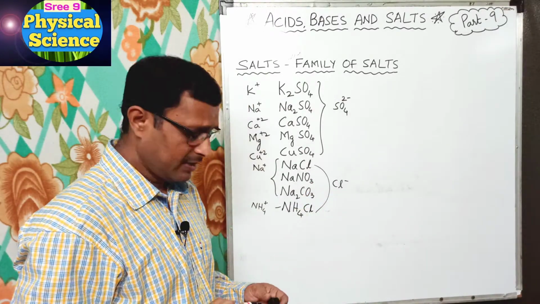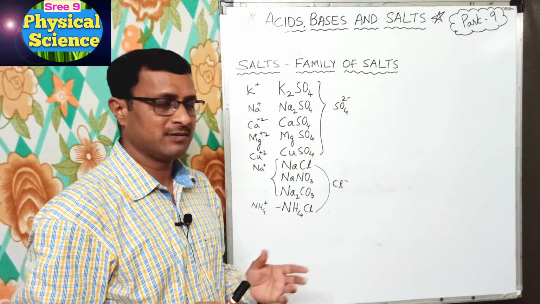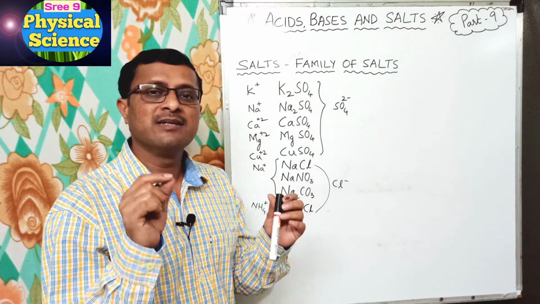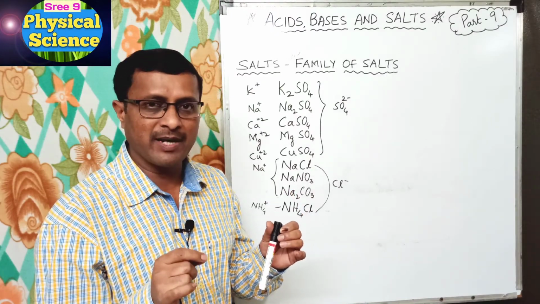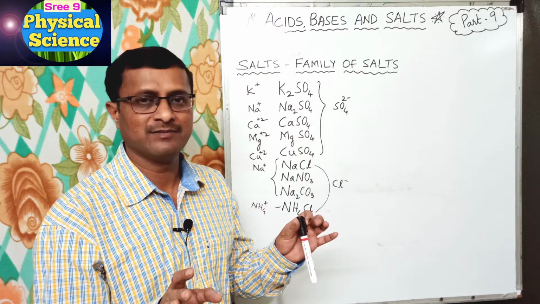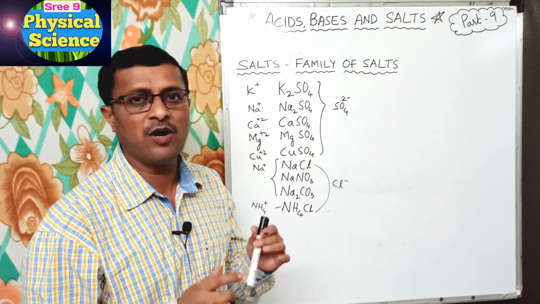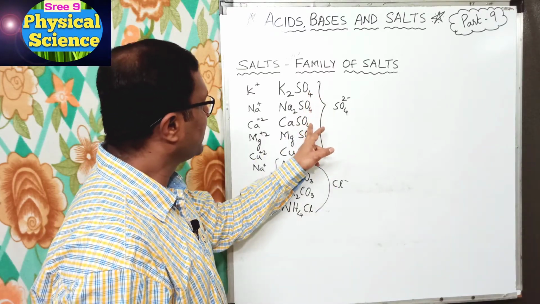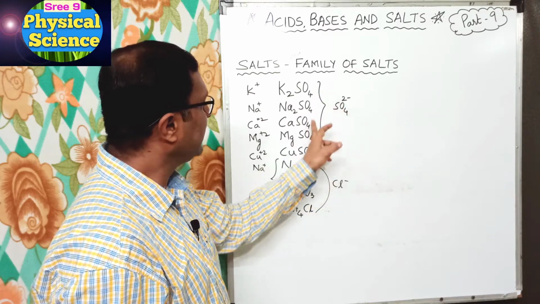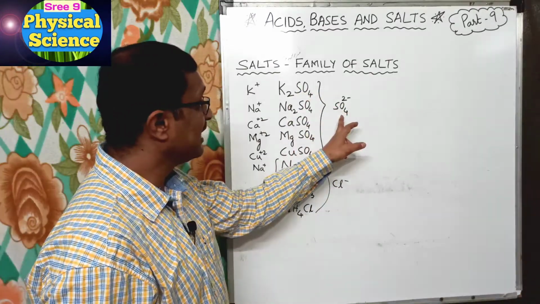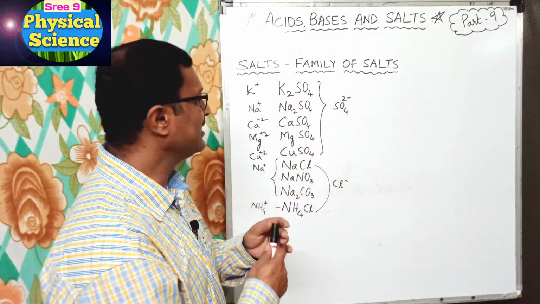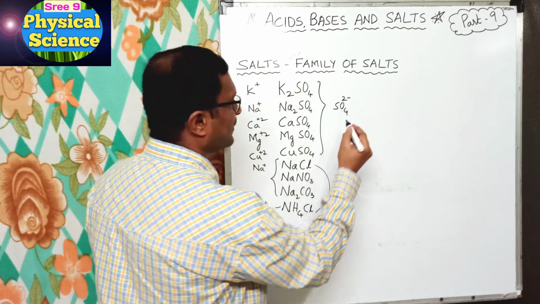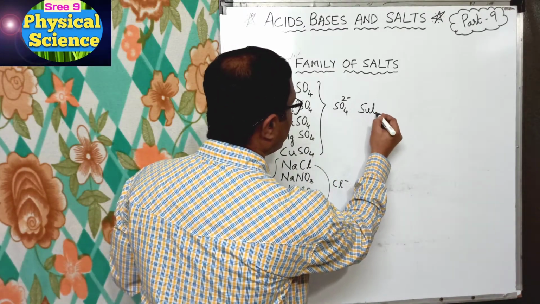Now what is the family of salts? After writing the cations and anions, we say salts with the same positive ions or negative ions belong to a family. Here all the anions are the same for these salts, SO4 2 minus, hence we say these belong to the sulfate family.